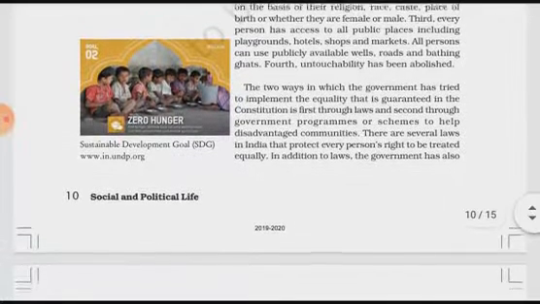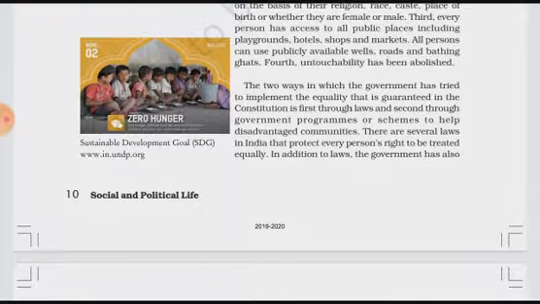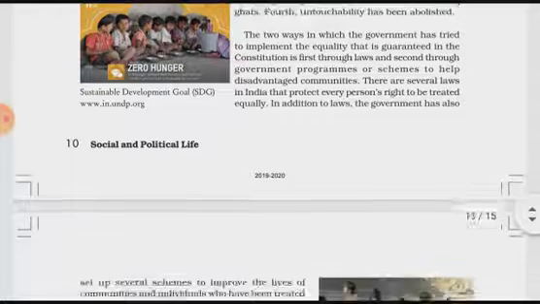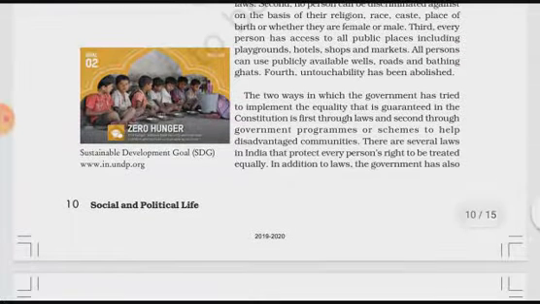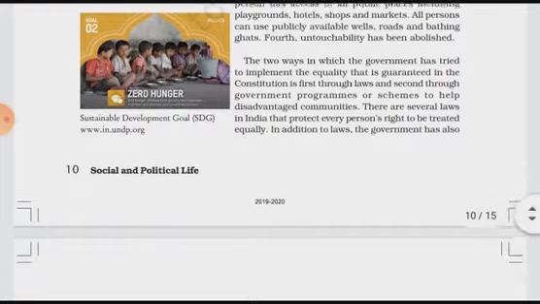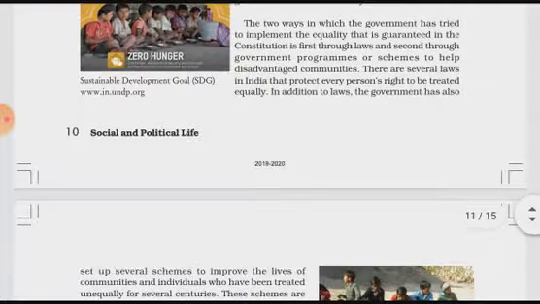First, by making and implementing laws, the government is trying to implement equality. Second, the government is running many programs or schemes which can help those people who are not getting the advantage of equality.